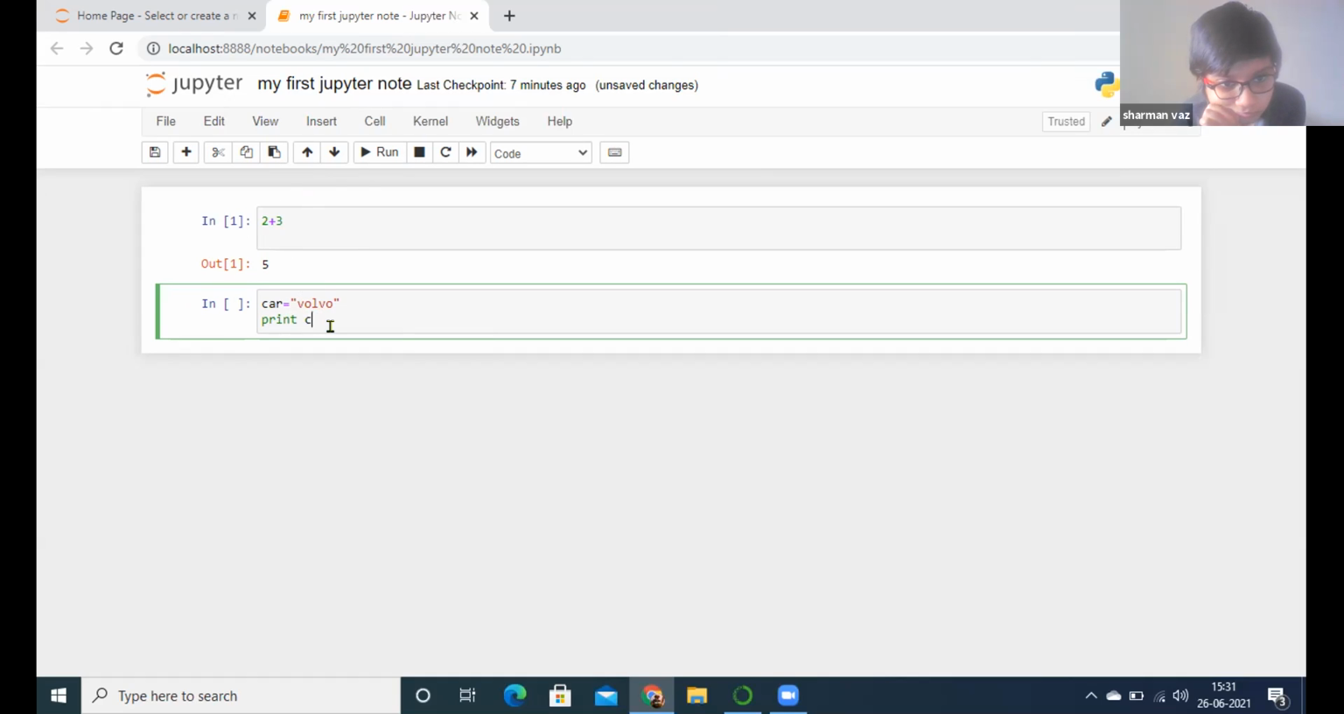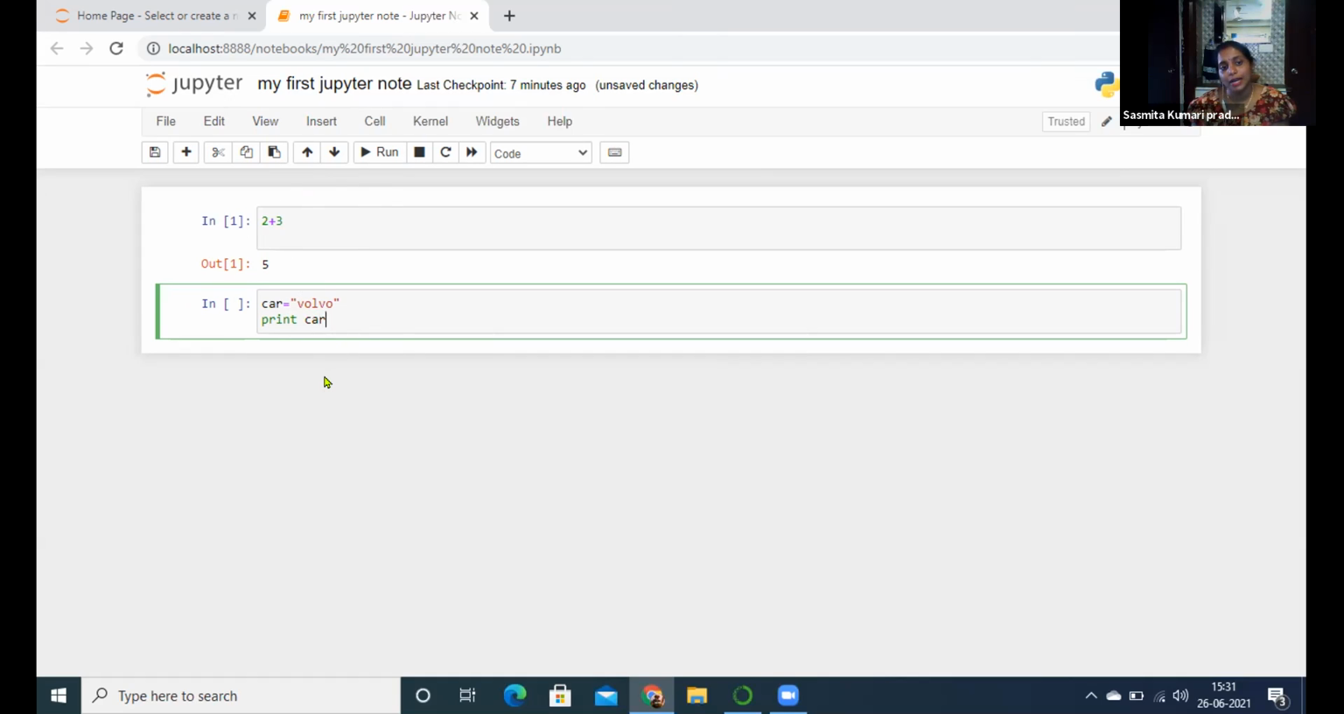The computer should understand what you have to print inside the bracket. Print is a method or function. Every function we write in brackets. Okay, no problem. It happens. Don't worry. In the bracket, write car.